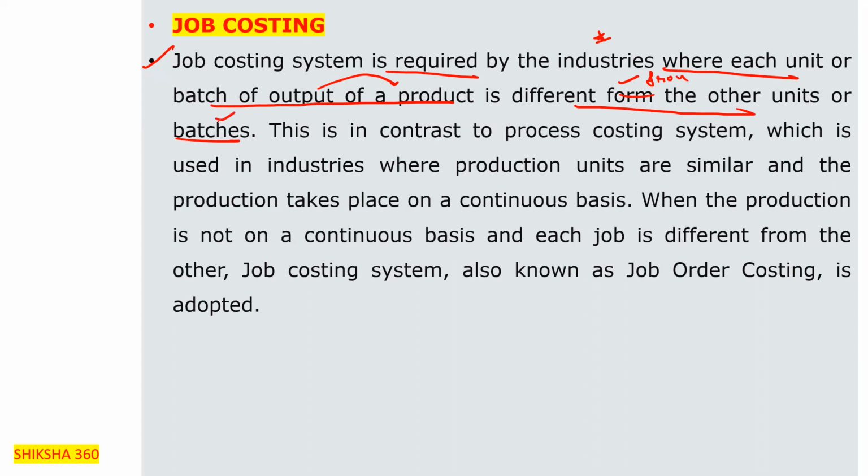This is in contrast to the process costing system, which is used in the industries where production units are similar and the production takes place on a continuous basis.